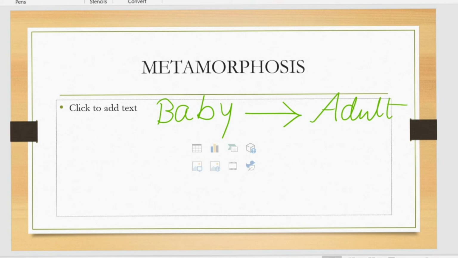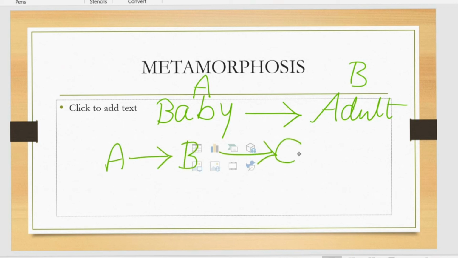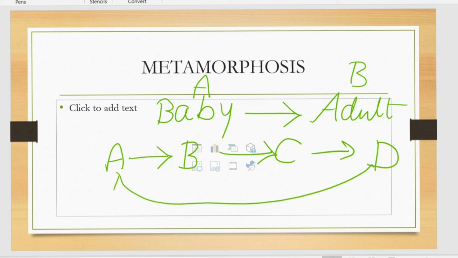If you represent it with alphabets, you can understand more easily: here it is A to B. But in some animals, A changes to B, B to C, C to D. So A to D does not happen directly. If it undergoes many stages, it is called metamorphosis.